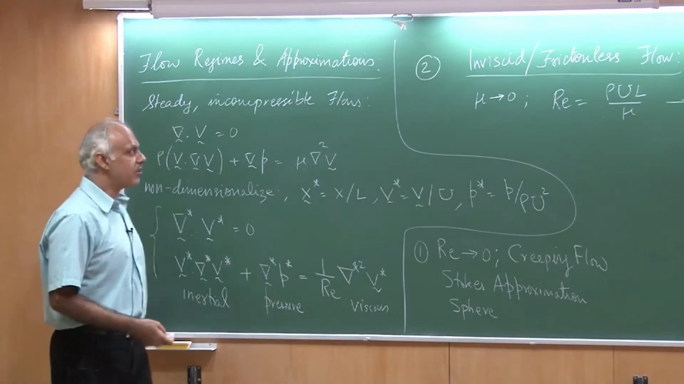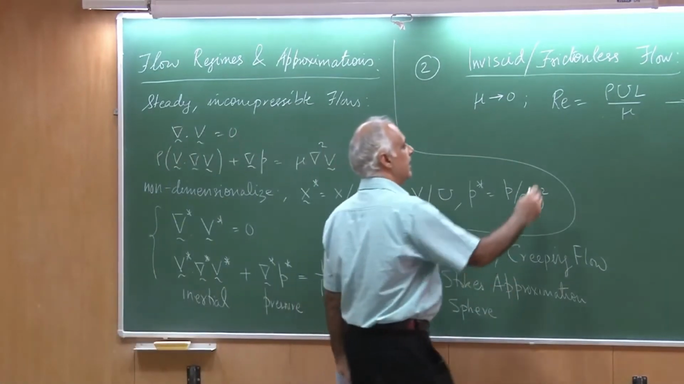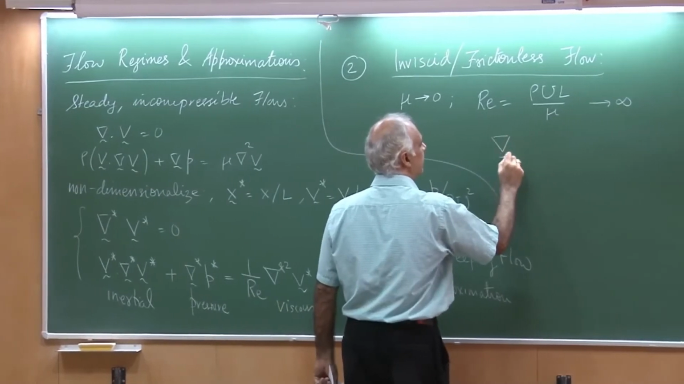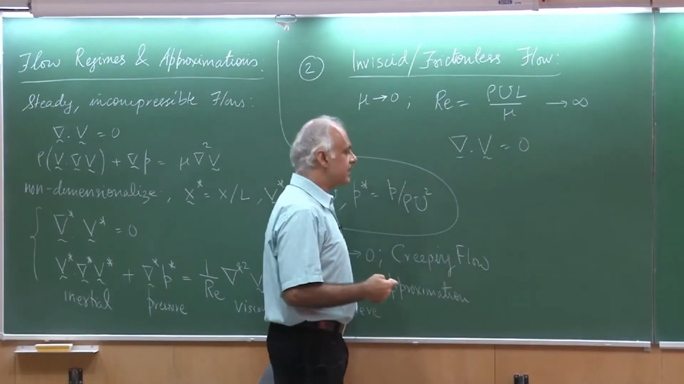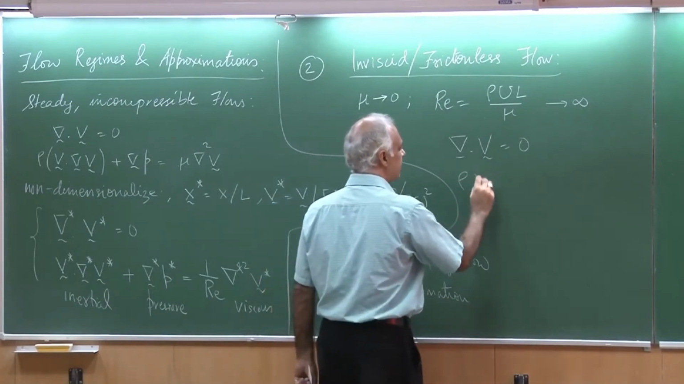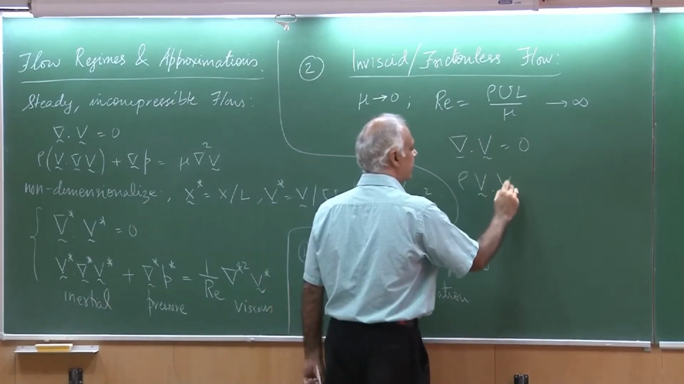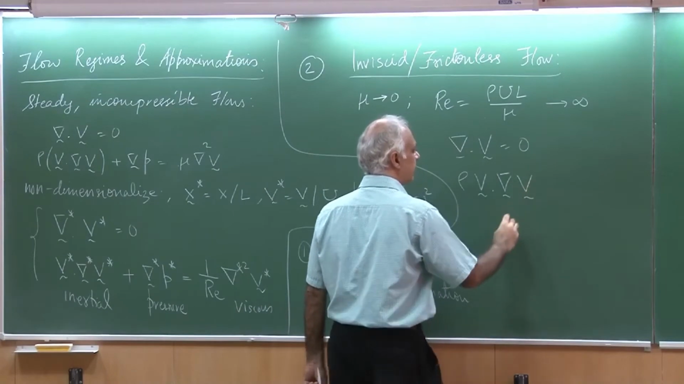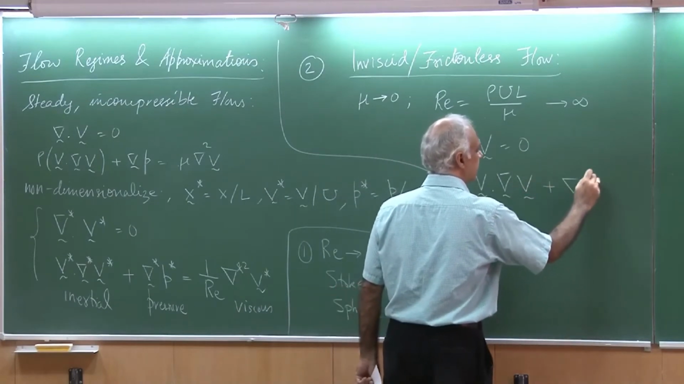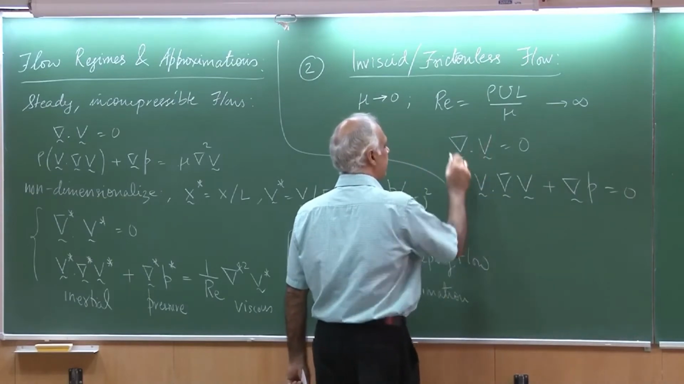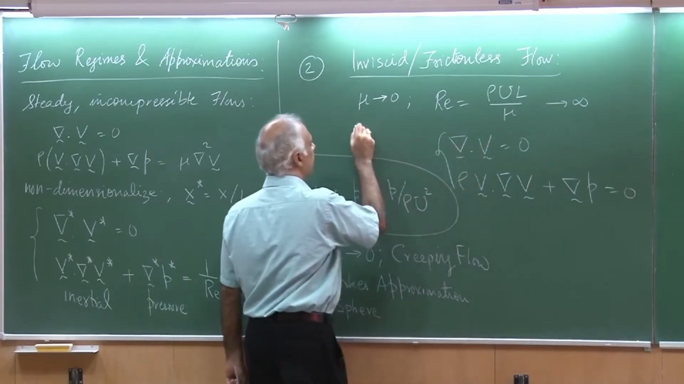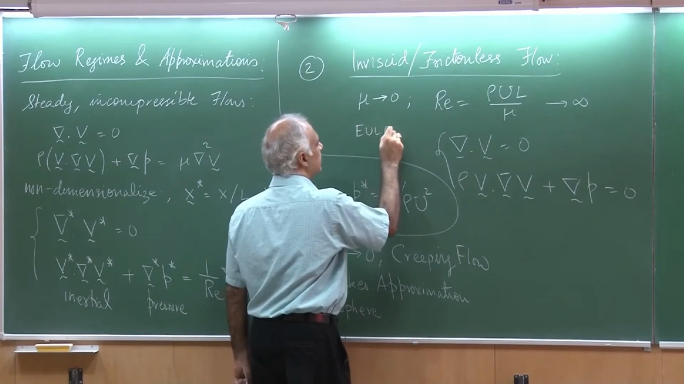So, let me then write down the Euler equations for you, and they are divergence of V equal to 0. So, I am back in the dimensional form, and further I can write that V dot gradient of V plus gradient of pressure, this is 0. These equations we refer to them as Euler equations.